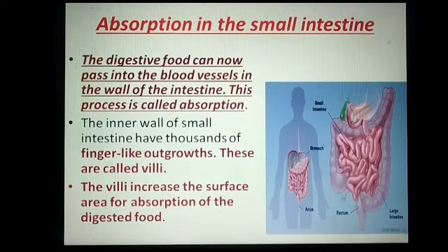Is that clear? The inner wall of the small intestine has thousands of finger-like outgrowths. These are called villi. And this is very important. What are villi? Villi are the finger-like outgrowths present in the inner wall of the small intestine. And the villi increase the surface area for absorption of digested food. Is that clear?